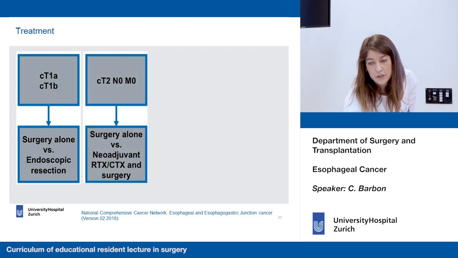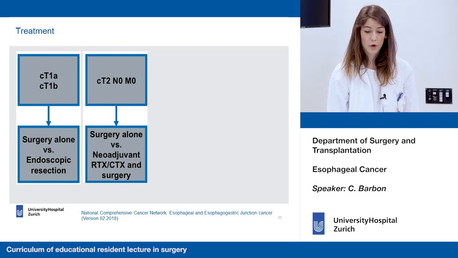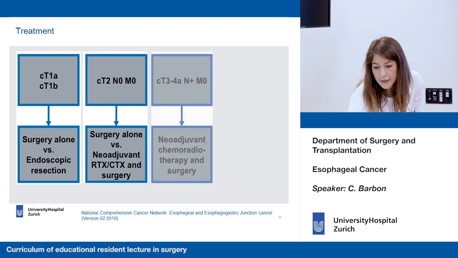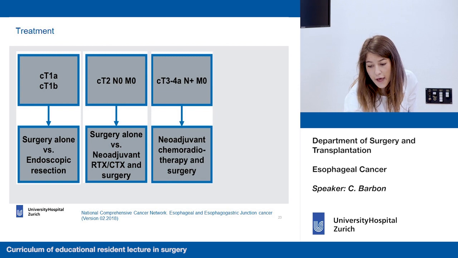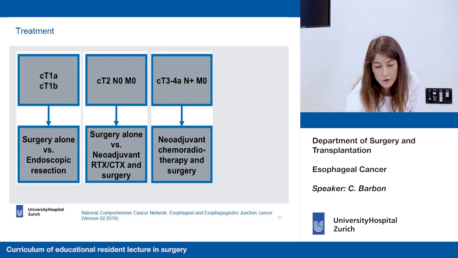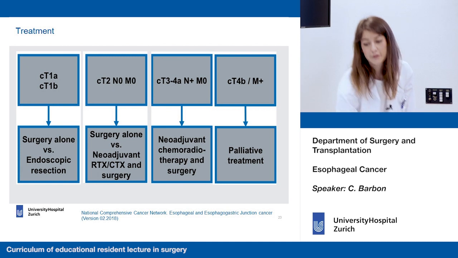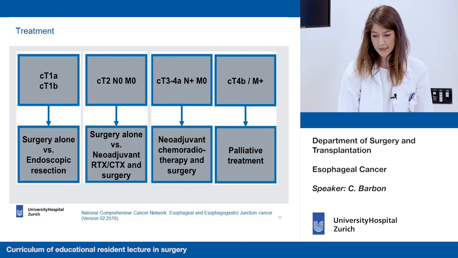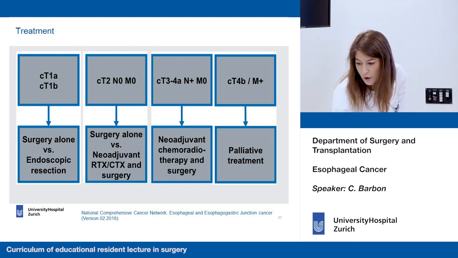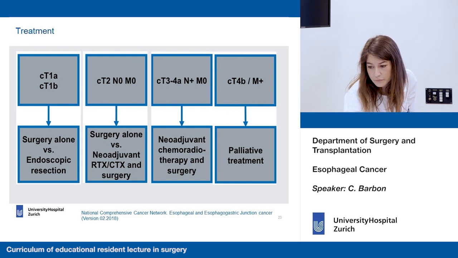If the cancer is a T2 but has no lymph nodal involvement, then we can perform just surgery or go for neoadjuvant radiochemotherapy. If it is a T3 or T4a, or if the lymph nodes are positive, then we should perform the neoadjuvant chemoradiotherapy according to the CROSS trial. Whereas, as said before, unfortunately, if it is a T4b or if metastasis is positive, then we have to undergo palliative treatment.